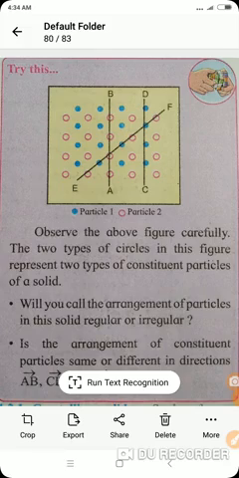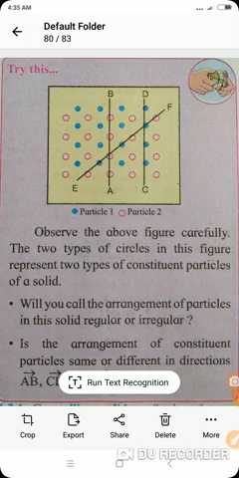Is the arrangement of the constituent particles the same or different in different directions? These are all the particles, and lines A, B, C, D and E, F represent the directions. So the question is: is the arrangement of the constituent particles the same or different? We have to answer whether the arrangement is the same or different in the directions A, B, then C, D and E, F.